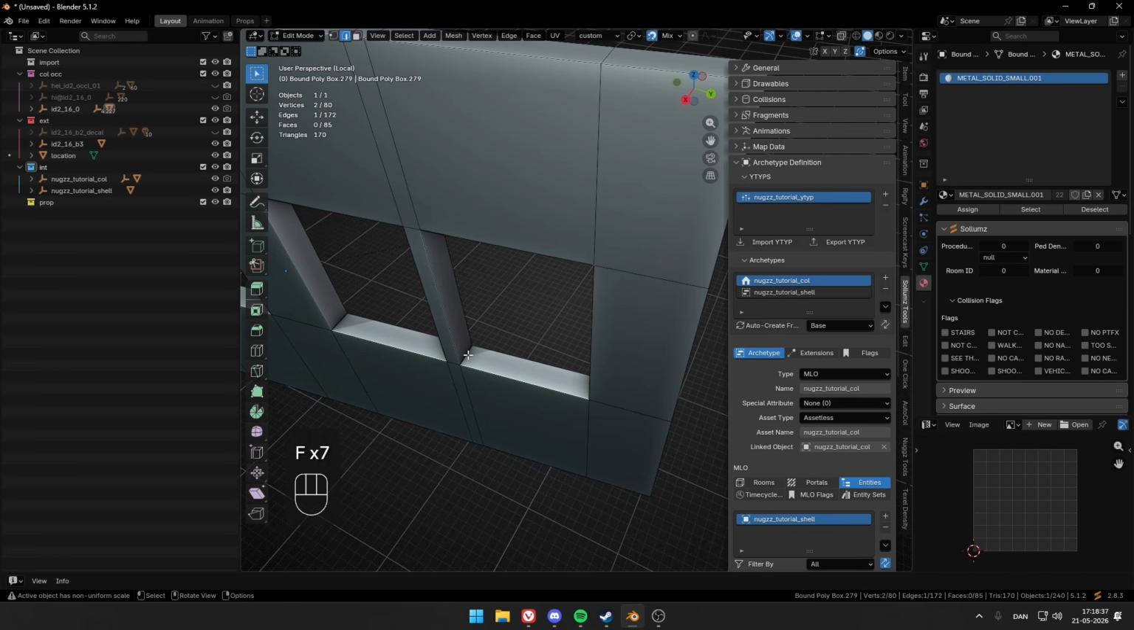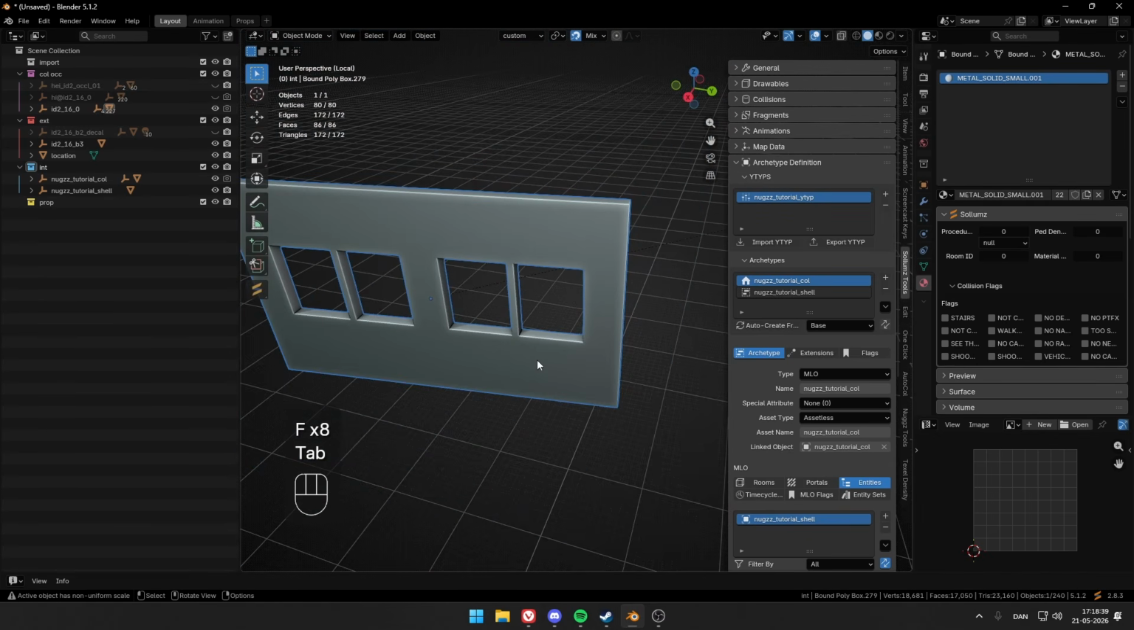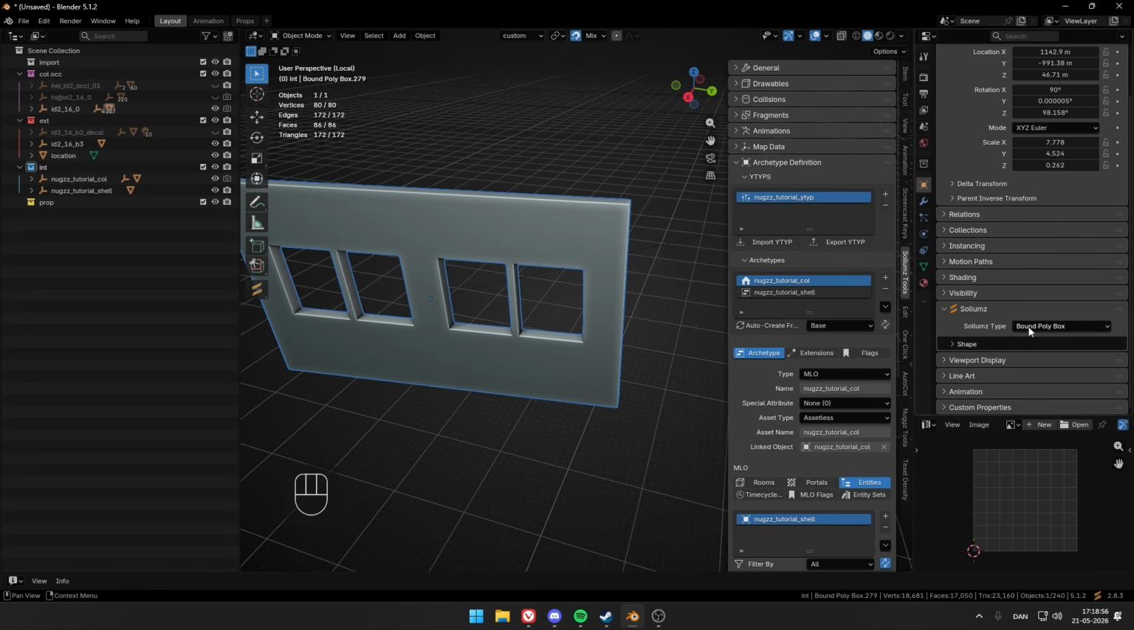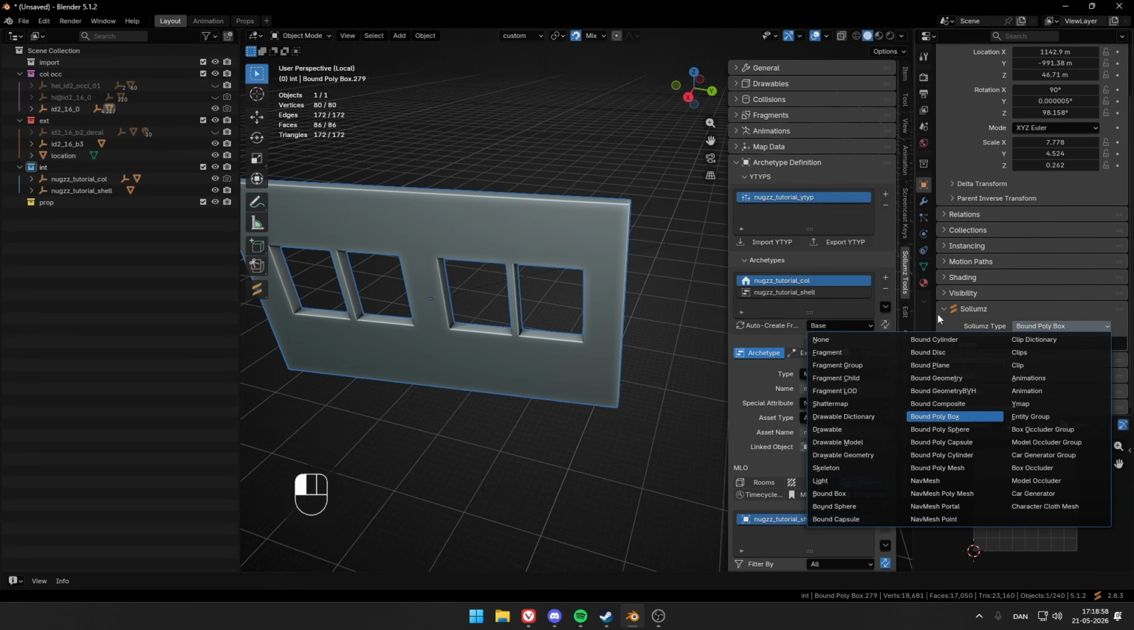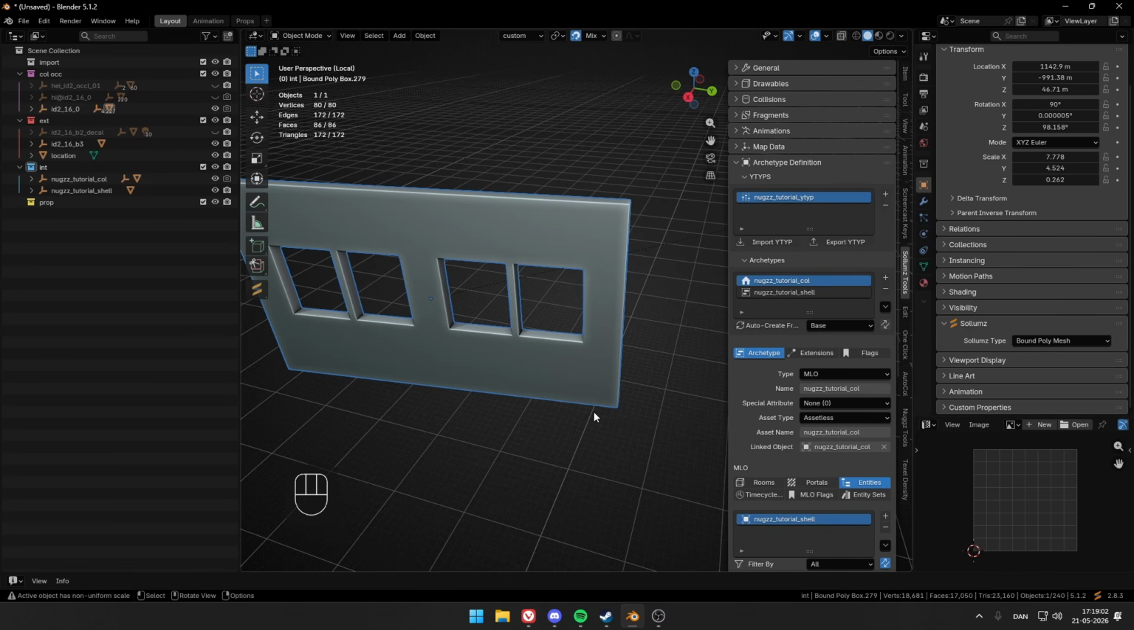There you go. A really important thing to keep in mind when you have edited a collision, you always want to change it to be a bound poly mesh instead of a bound poly box. So just go ahead in object. Down here, in columns, we want to change it to bound poly mesh. If we do not do this, then it will just take the whole thing and make it a square.